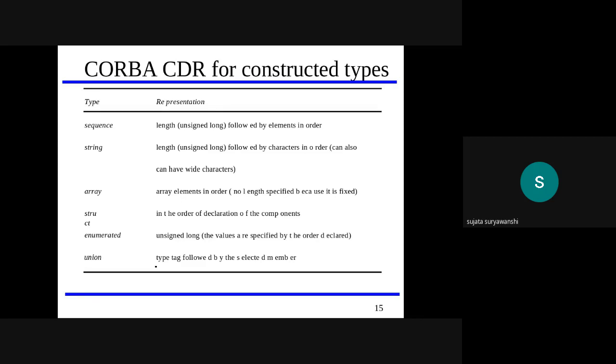Float is the keyword to represent float values, for 32-bit data. Double is the keyword used to declare 64-bit data. Similarly, there are char, boolean, and octet. Octet is also one of the keywords.